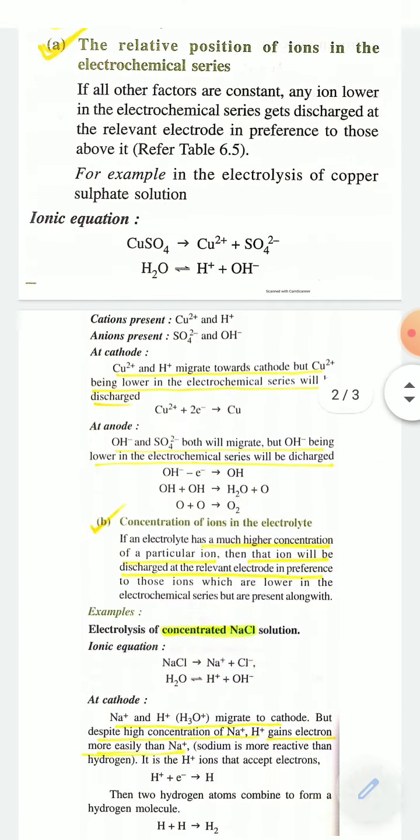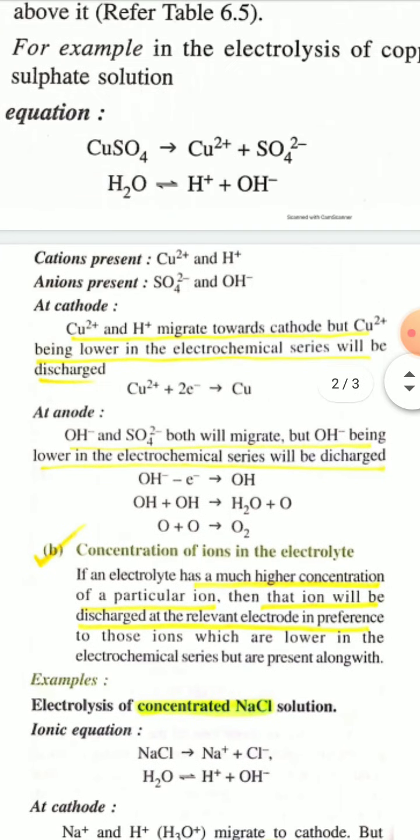So in the aqueous solution of copper sulfate, the cations present are Cu2+ and H+, and the anions present are SO4 2- (sulfate) and OH- (hydroxide).